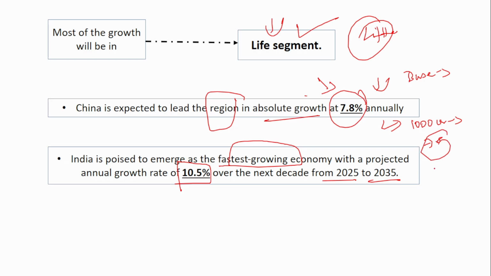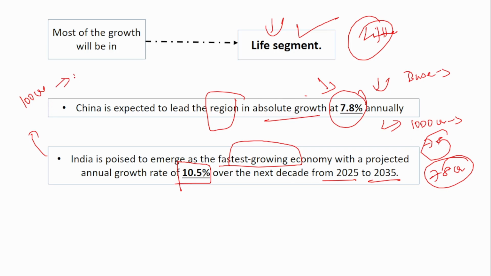7.8% of 1000 means 78 crores. Okay, it is expected to grow at 78 crores. This is what this means, right? Here, in case of India, the base is less. Say suppose India's total life insurance value is 100 crores. Okay, in China, we saw the base was 1000 crores. Say in India, it is 100 crores.